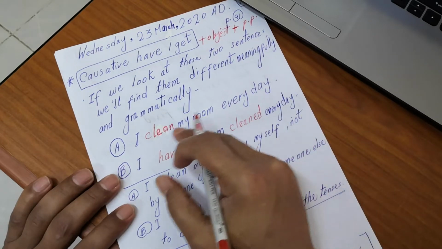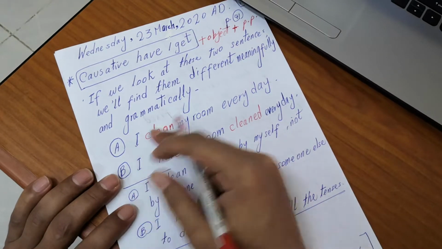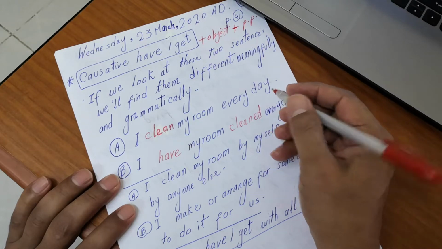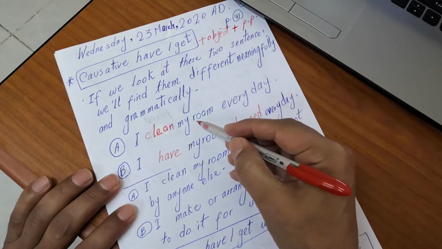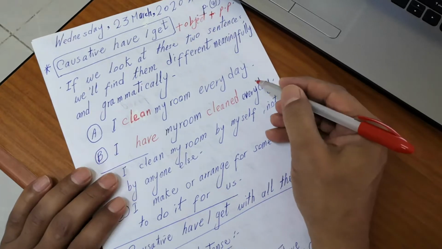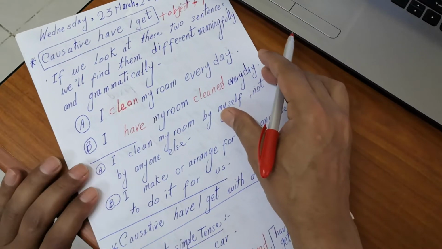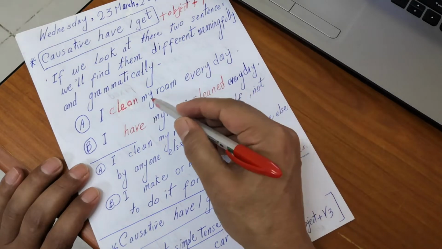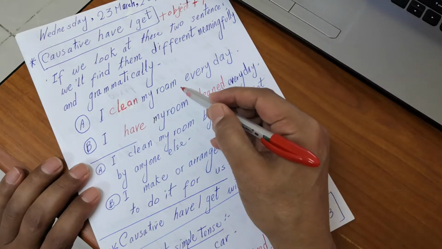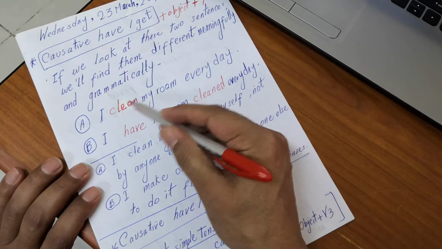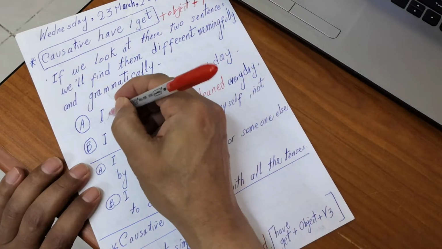If we look at sentence A, we will find the meaning is that I clean the room by myself, not by anyone else, every day. Here the emphasis is on the doer of the action, that is me, not anyone else.